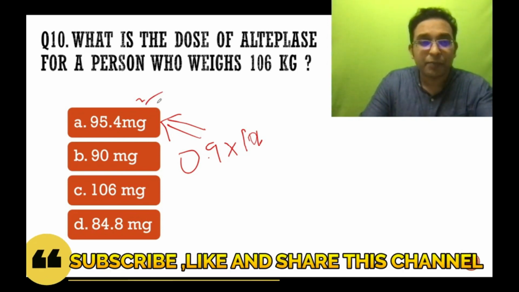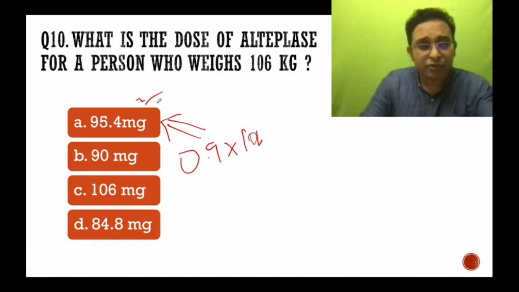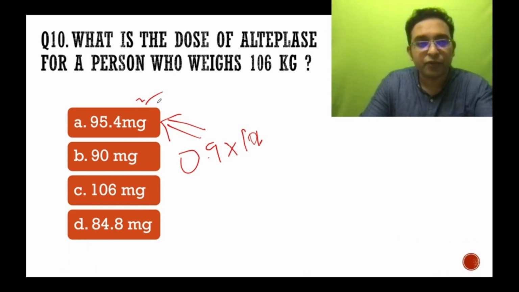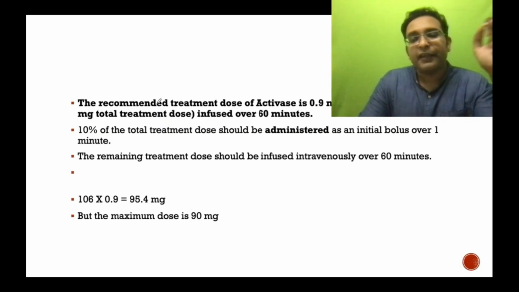So this is actually a repeat question I had given you multiple times in the mock exams. I think it was asked in one of the last AIIMS also. So this is to emphasize that 90 milligram is the maximum dose of alteplase, beyond which there is a bleeding risk. So even in a 200 kg patient, we don't go above the 90 dose, and that is the thing.